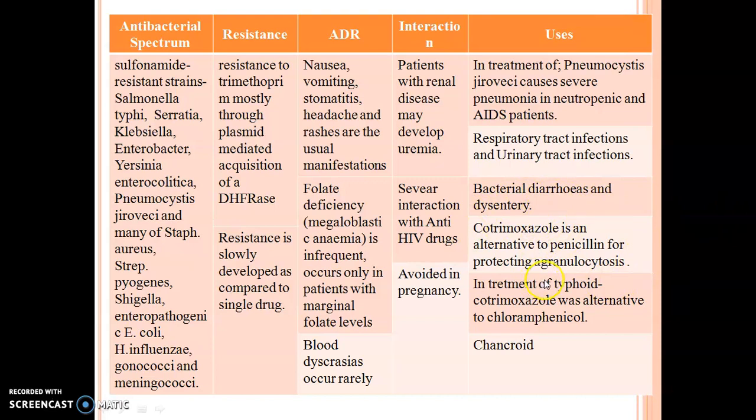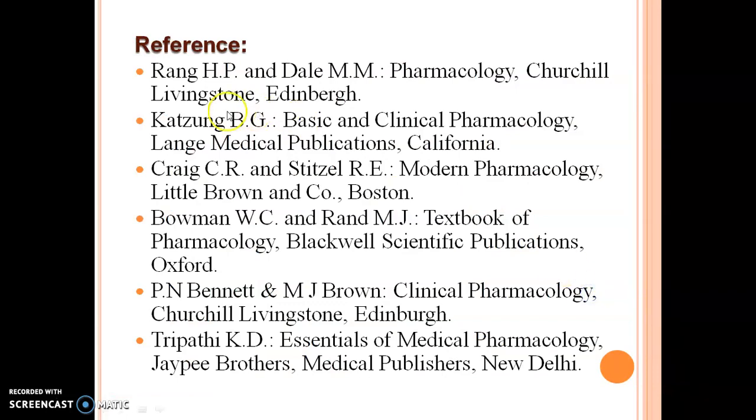Also cotrimoxazole is used in the treatment of typhoid, as an alternative to chloramphenicol. And last but not least, cotrimoxazole is used in the treatment of chancroid condition.